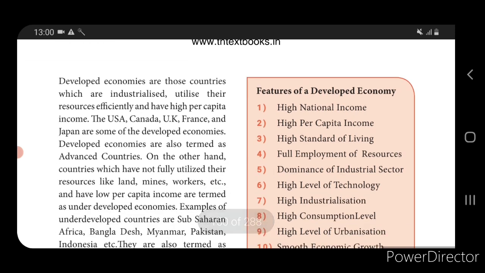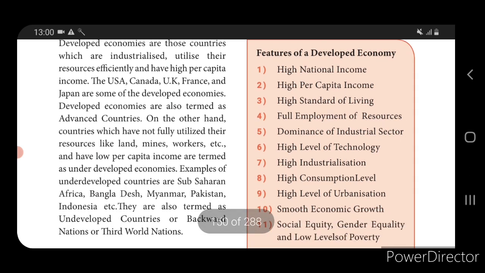Then a country is said to be in an underdeveloped position when it won't use its resources in an effective manner. The per capita income will be low, and the country will not be using industrialization. Okay, so this is considered an underdeveloped country. The third one is a developing economy.